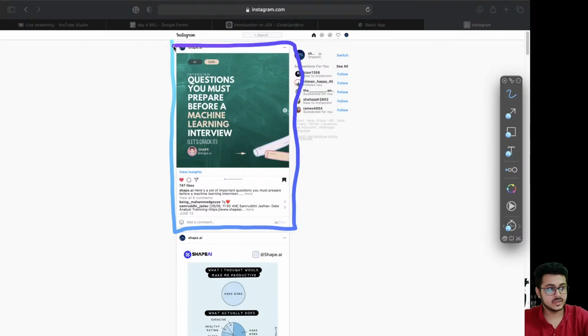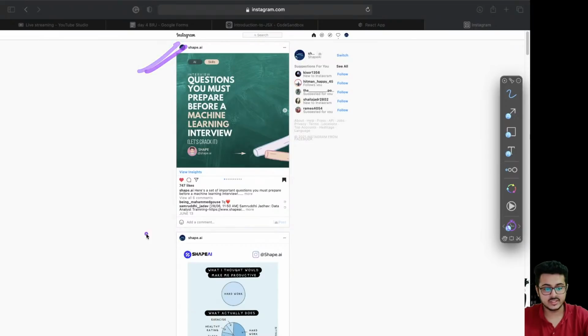Now this component is used multiple times, again and again and again. That is what I'm trying to make you guys understand.